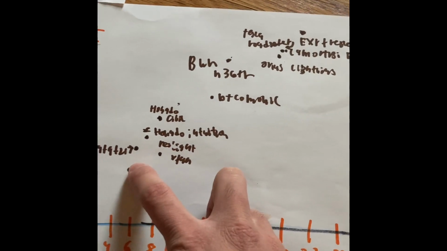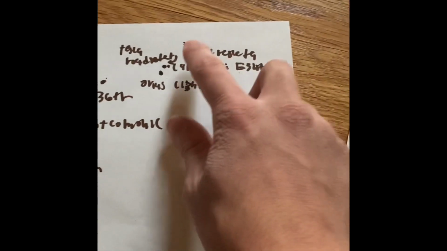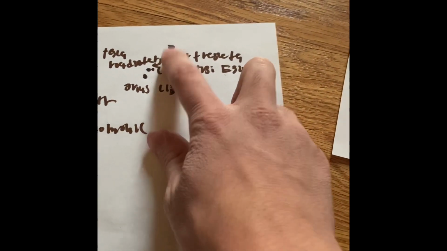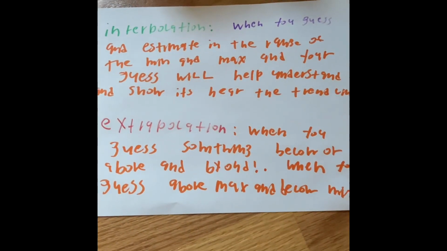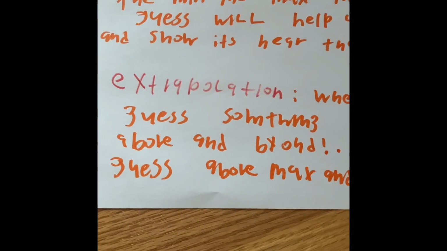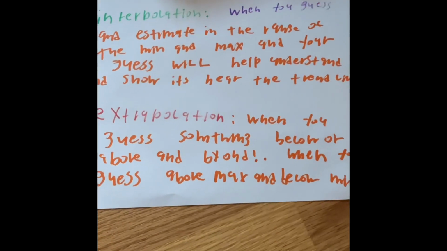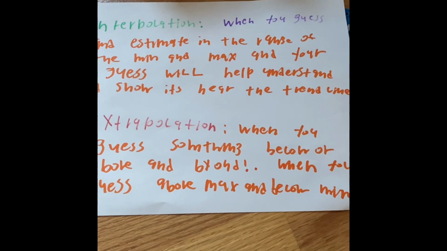But if you guess below the minimum, or if you guess above the maximum, that is called extrapolation. That's when you guess below or above and beyond, and it also means that you're making guesses that don't seem to make any sense.